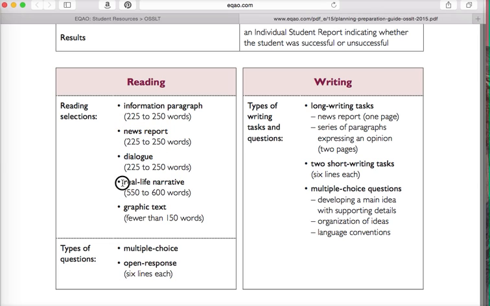The longer text they'll give you is a real life narrative, between 550 and 600 words. There will also be a fourth session dealing with the graphic text. As you can see here, the questions will be asked in the form of multiple choice and also open response. I'll show you what those look like.